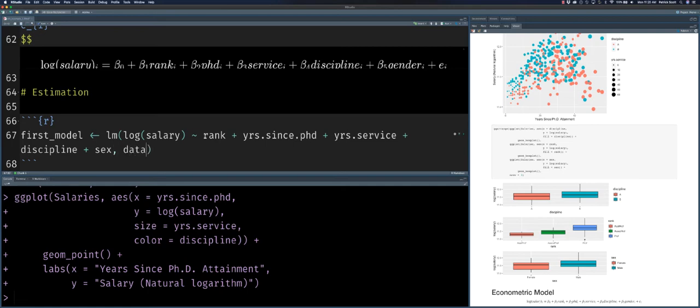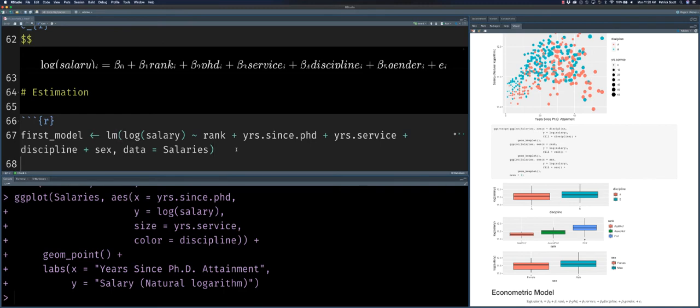And then we want to specify our data equal to our salaries data set. By specifying the data set as an actual data frame, you specify the name of the data frame, and then it's going to automatically look for these variables, these specific columns, within that data frame.